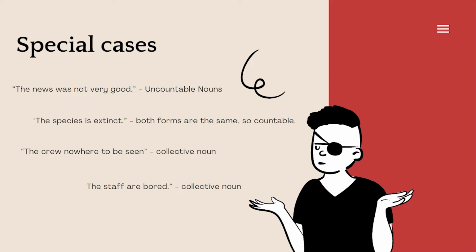For example, the crew is nowhere to be seen. A collective noun, but the crew here is a single unit, so it's actually singular. And then, the staff are bored. A collective noun. The staff is one and two more people, so the staff are plural.